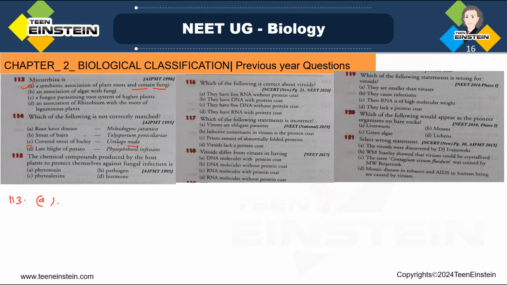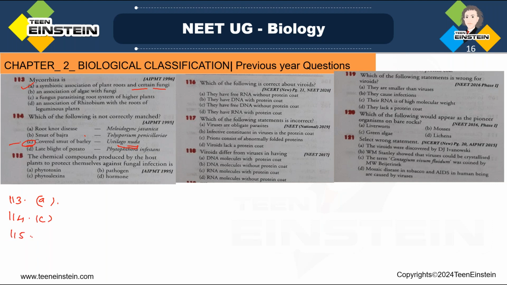Here Ustilago nuda is responsible for causing loose smut of barley. So it is an incorrect statement. Option C is not correctly matched. Next question.